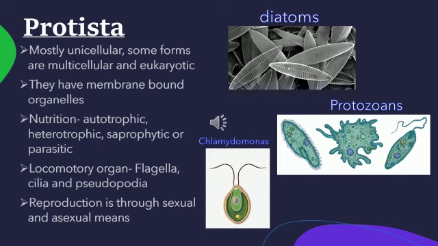Examples for Protista you can see in the picture, children: diatoms, protozoans, that is amoeba, paramecium, euglena, and also chlamydomonas. So these all come under the kingdom Protista.